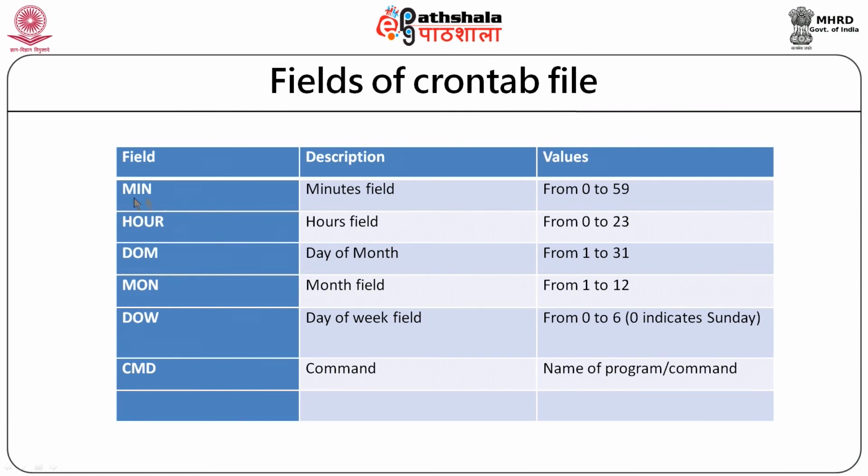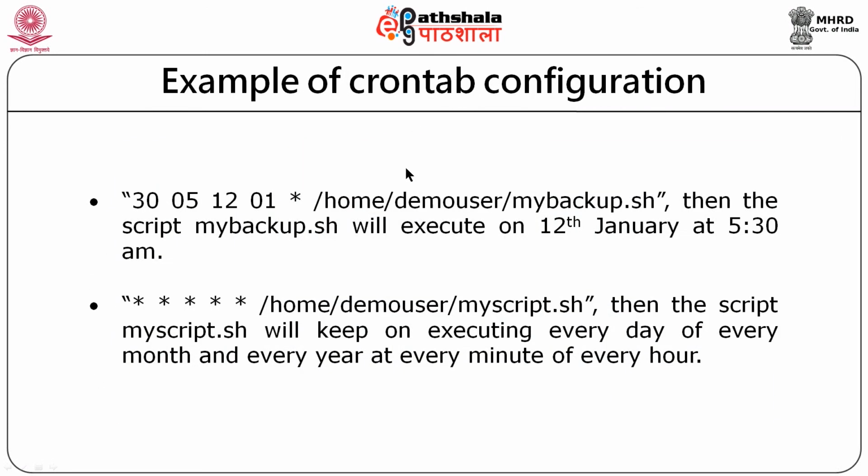We enter minutes, hours, day of month, the month name, day of week and the command. We enter these fields in the crontab file. For example, this is our crontab sample file. It takes a line like this: 30, 05, 12, 01, star. So, these are the date and time details, and this is the program name.